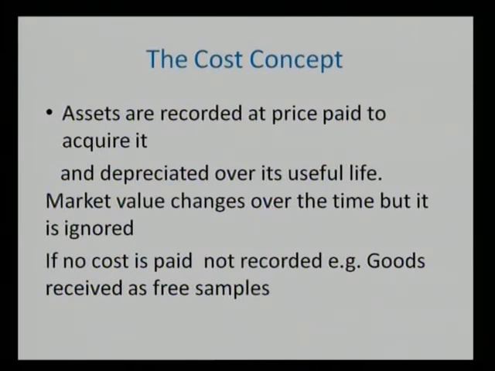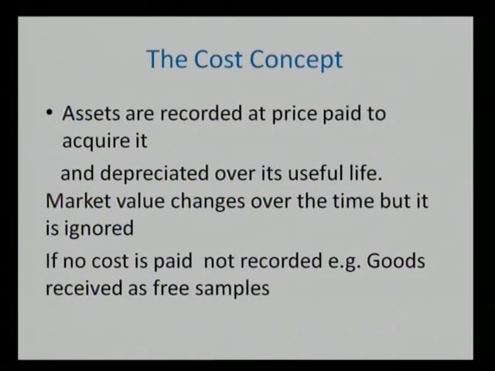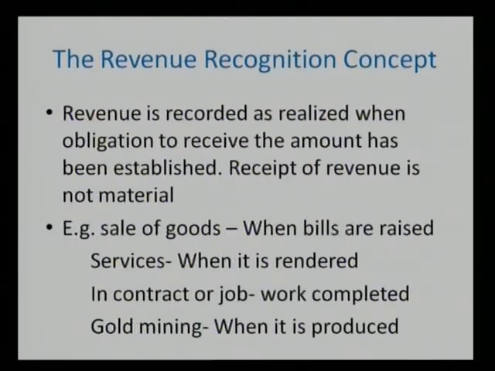This is known as depreciation. So in the first year the machinery will be recorded in the balance sheet as 1 lakh minus 20,000 depreciation, which is 80,000. The second year, again 80,000 book value minus 20,000 depreciation is 60,000. So it is gradually depreciated. Even though the market value changes every day, whether the market value increases or reduces, no asset is recorded at market value. According to the cost concept, all the assets are recorded at cost. Cost means the actual price paid for purchasing it.